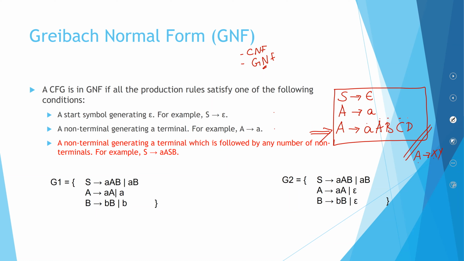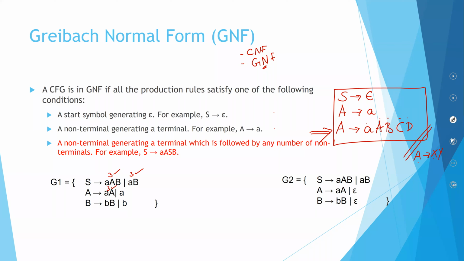So let's check whether each of these is in GNF. We have a grammar called G1. Let's take the first one, S gives AA. I'll even write the rule numbers over here. Rule number 3 is satisfied. This also satisfies rule number 3. This also satisfies rule number 3.